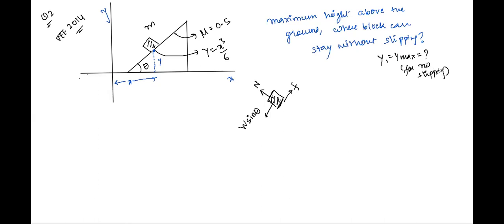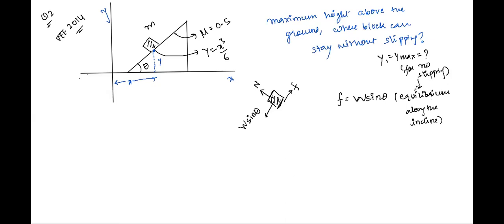Now for no slipping, this F should be equal to W sine theta. That is, there has to be an equilibrium along the plane, along the incline, for no slipping to take place.